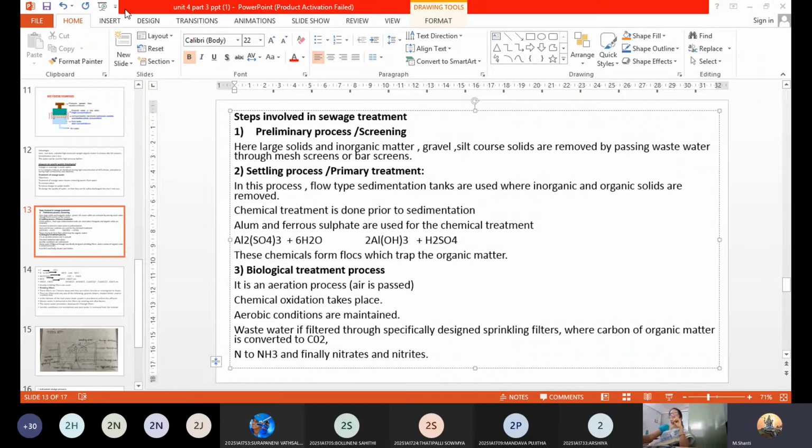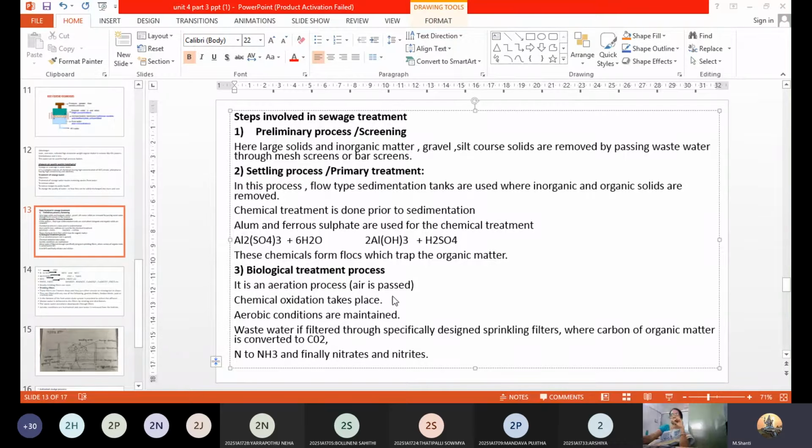Those impurities which could not be settled by the sedimentation process can be settled down, right? Yes, ma'am. You remember we have discussed something about fine suspended particles, right? Fine suspended and coarse. Coarse particles get settled down in the sedimentation process, whereas fine suspended particles cannot be settled down.